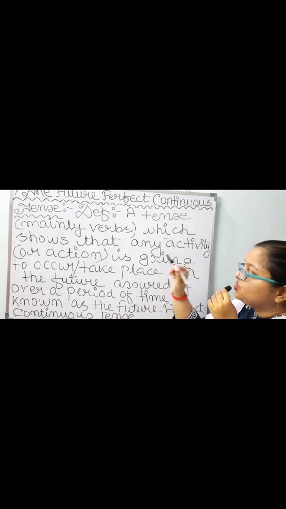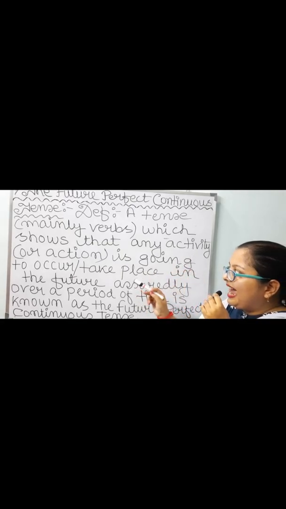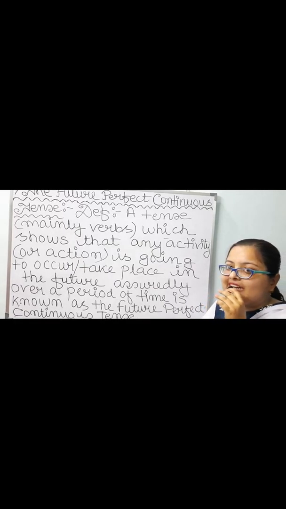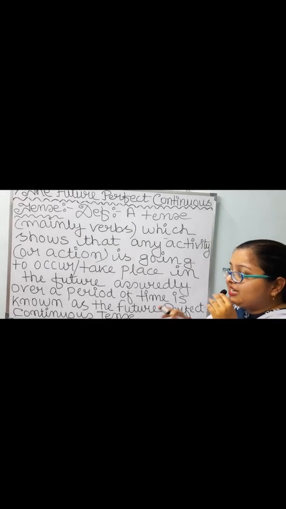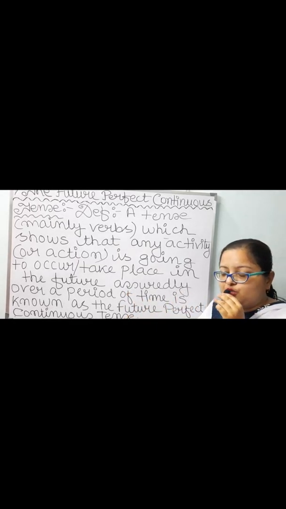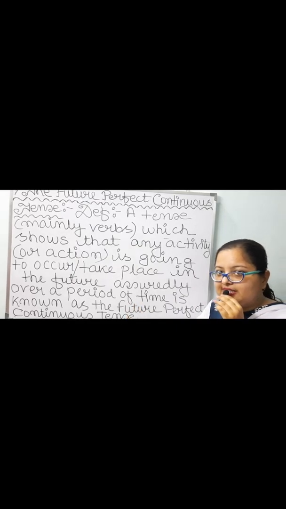So we are sure about that activity to take place over a period of time in the future. Any tense that shows this is known as the future perfect continuous tense.